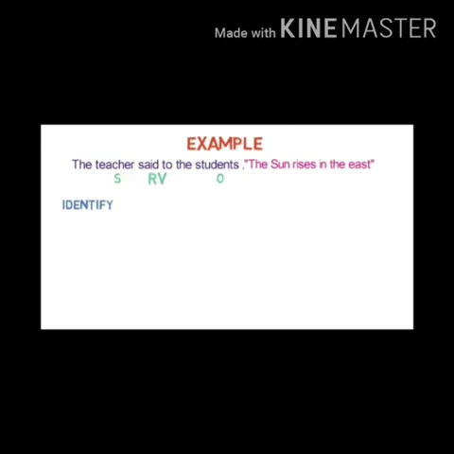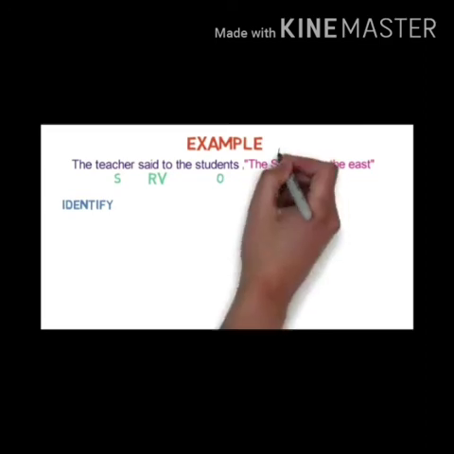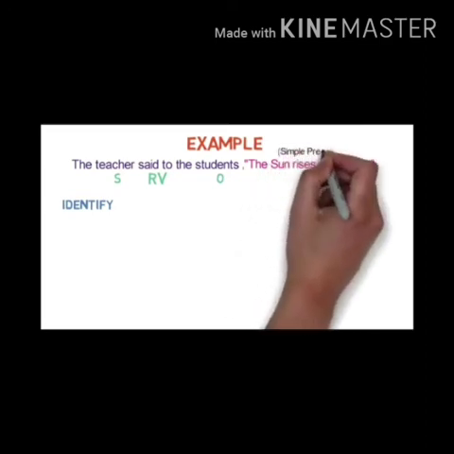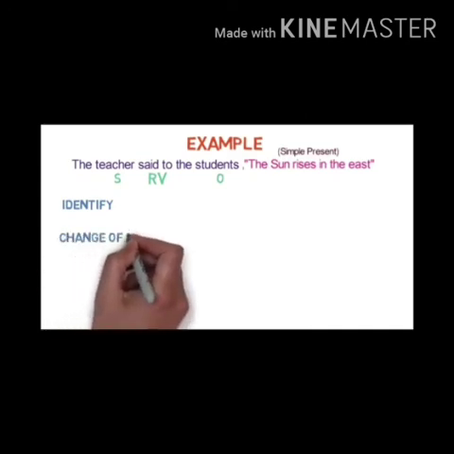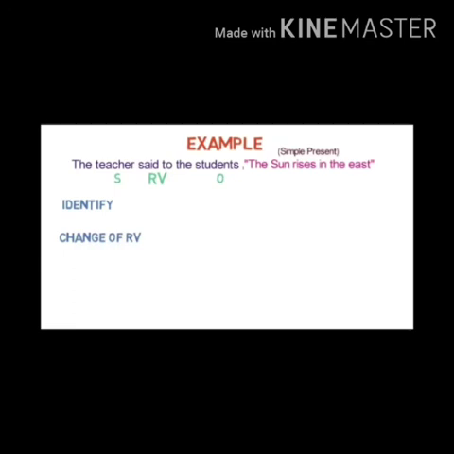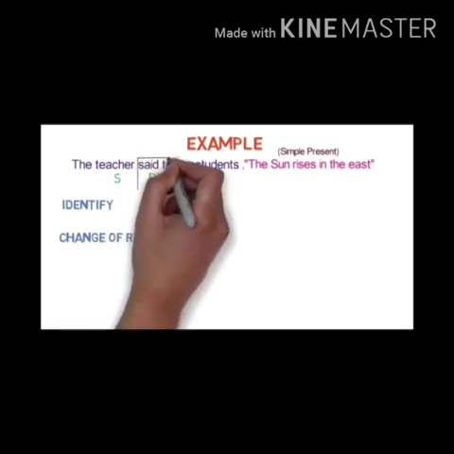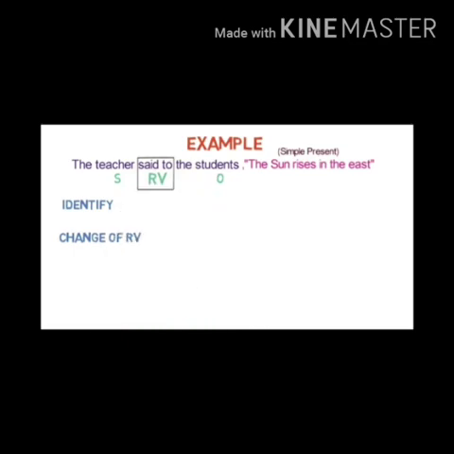It will always come in the present tense. Now see, the teacher is the subject here. Said to is the reported verb and the students are the object. Said to is given, so you have to change it into told. The teacher told the students.